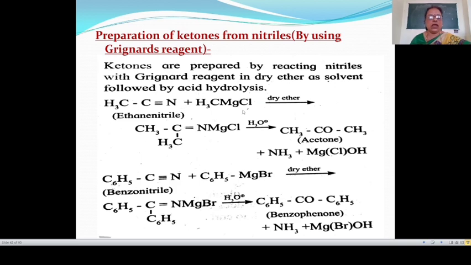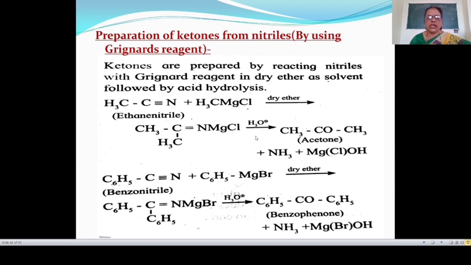Then this gives magnesium complex, that is CH3C with this CH3 attached to this carbon atom and NMgCl. This is known as magnesium complex, that is intermediate product, and this magnesium complex on acid hydrolysis.